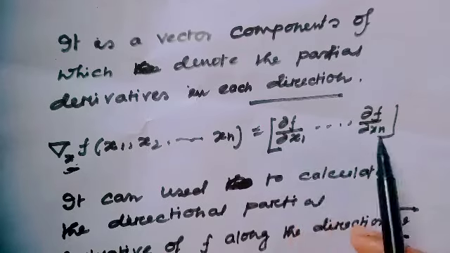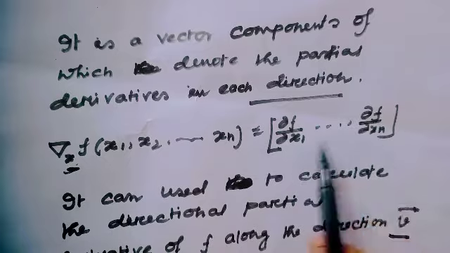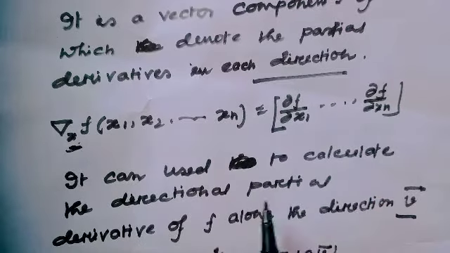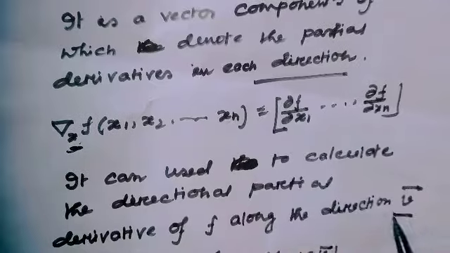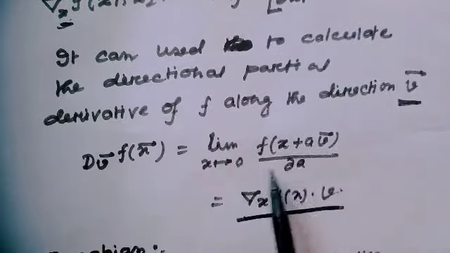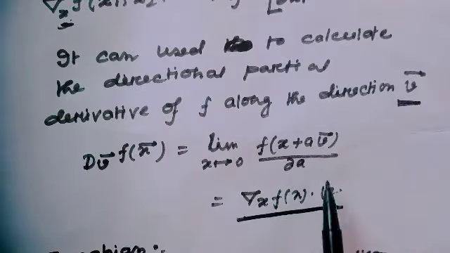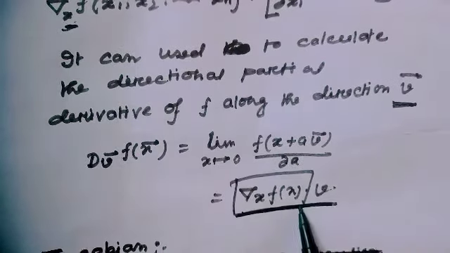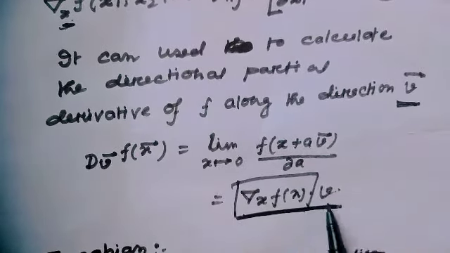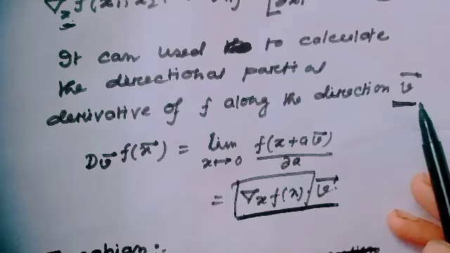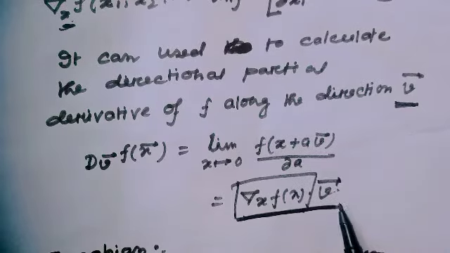This is the actual gradient vector, and it can be used to calculate the directional derivative along the direction v. We all know this is the notation of the directional derivative, and this part is the gradient of f, and since I have considered the direction v, this is the direction v.